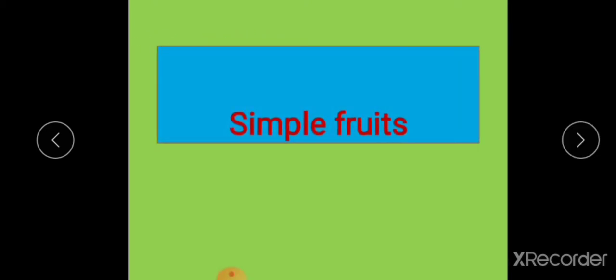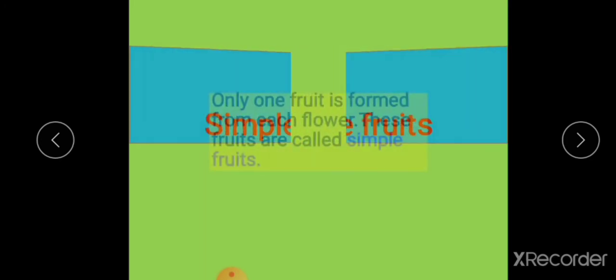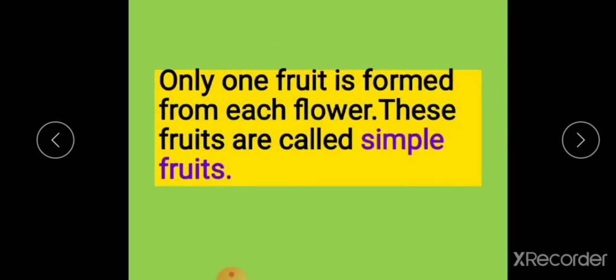You can see before the formation of fruits, flowers are the ones that blossom. Fruits develop from flowers. In previous classes, we learned that the flower is the reproductive organ of the plant. If one fruit comes from one flower, then it is called simple fruit.